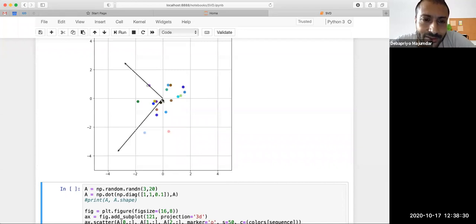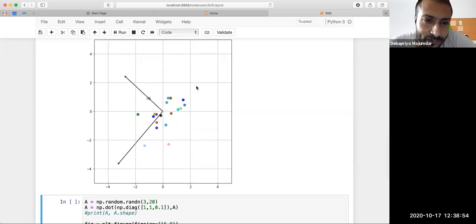Because a few data points were far apart here, this singular vector got a higher scaling factor, and towards this direction the points were not so spread out, and so that's why we got a smaller scaling factor.